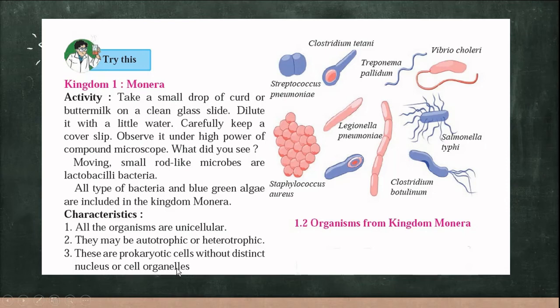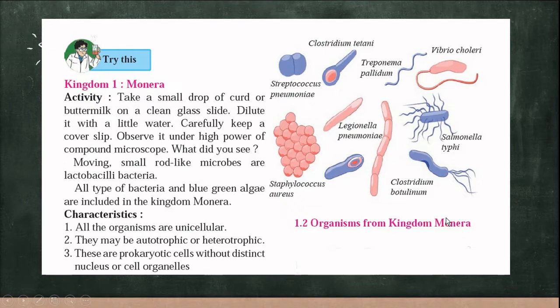Cell organelles are the organs of the cell which help the cell carry out various functions, for example vacuoles, mitochondria, nucleus, endoplasmic reticulum. These are various cell organelles. See the structure here: Streptococcus pneumoniae, Clostridium tetani, Treponema pallidum, Vibrio cholerae, Salmonella typhi, Legionella pneumophila, Staphylococcus aureus. These all are organisms which come under Monera.